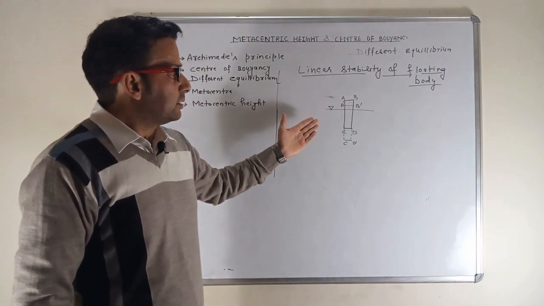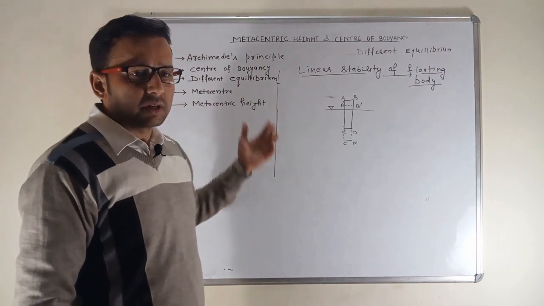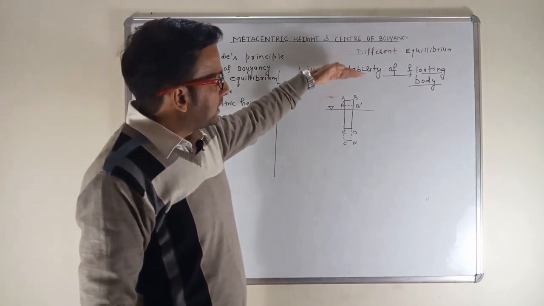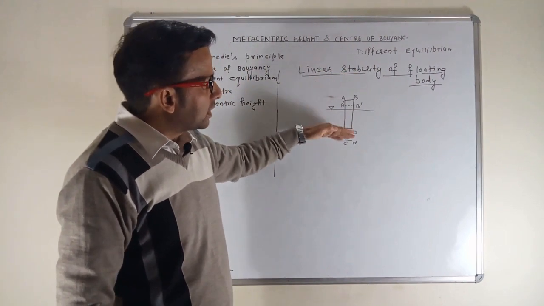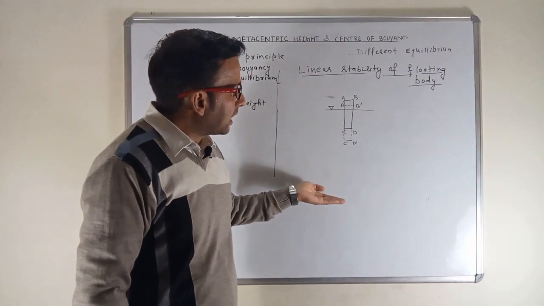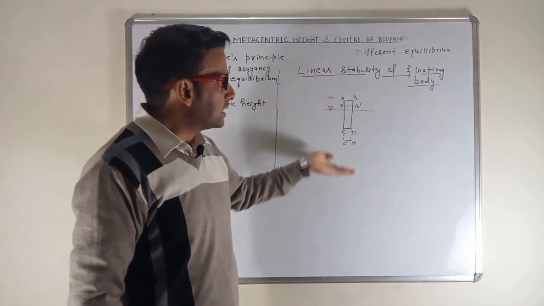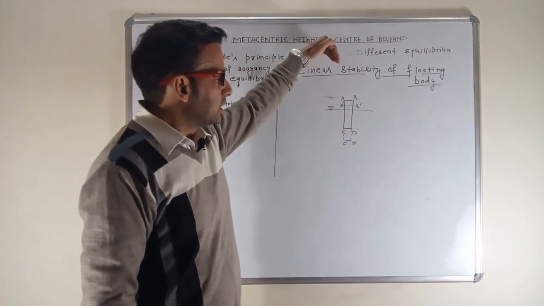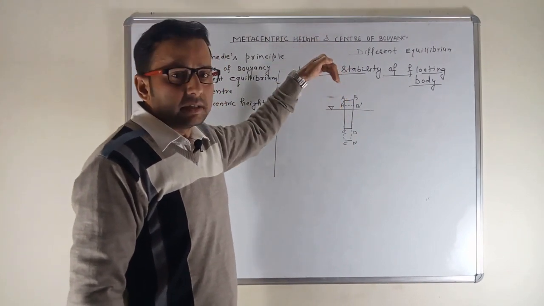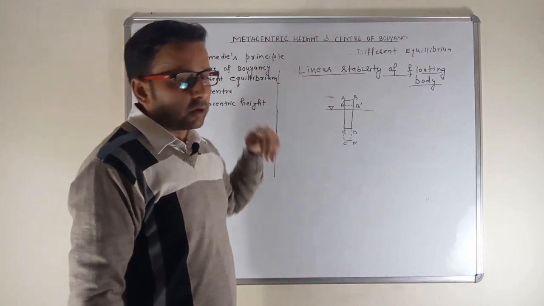This experiment you might have done frequently in your early life. Whenever we dip this body inside the liquid, it again comes back to its original state. It regains its original state. So this is called linear stability of the body.